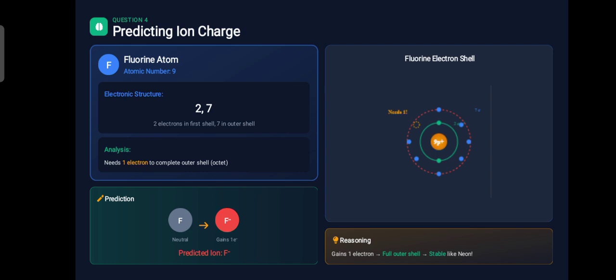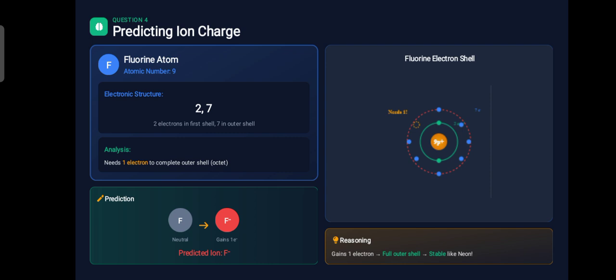because it has 9 protons in the nucleus and 10 electrons revolving around them. So gaining one electron means it is able to complete its outermost shell, and now it's stable like neon and has no need to react further. While you are having questions for neon, how does it get stable? Neon is a stable element because it has a full outermost shell.